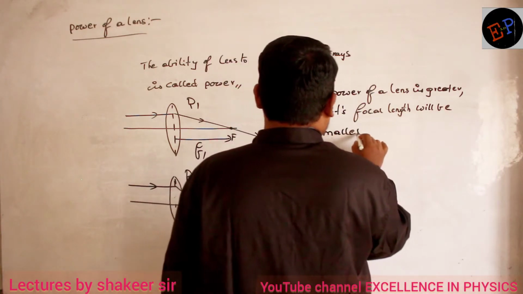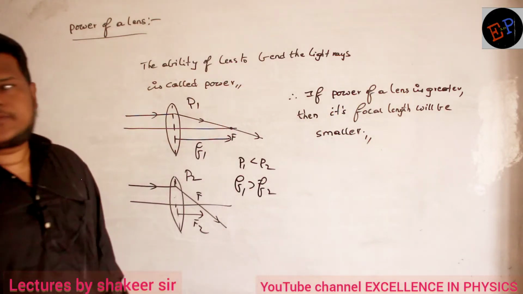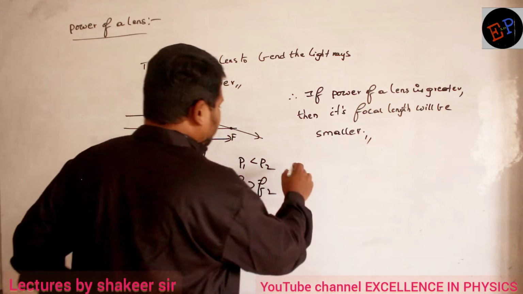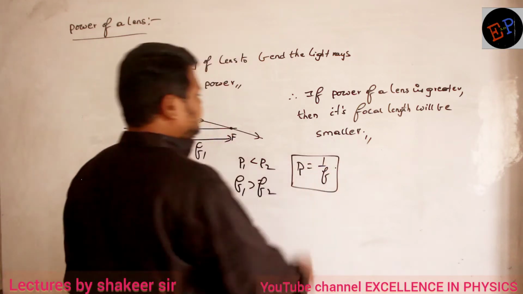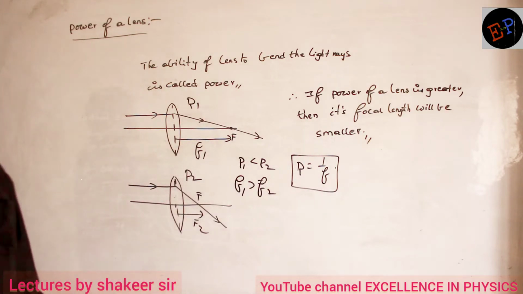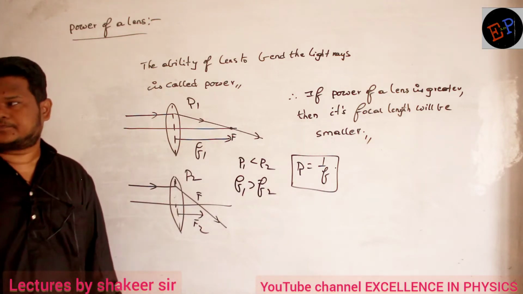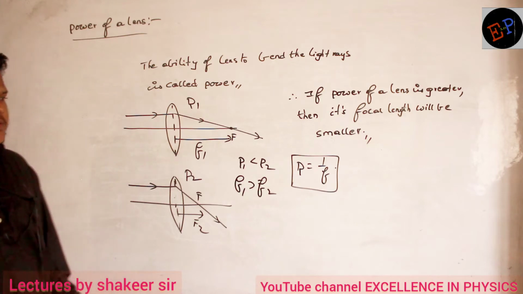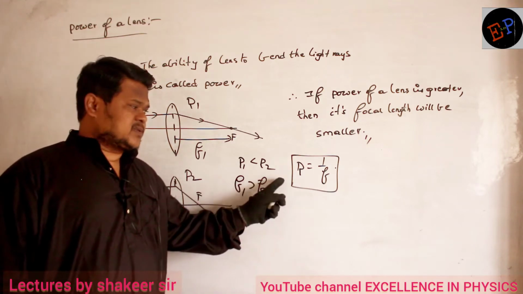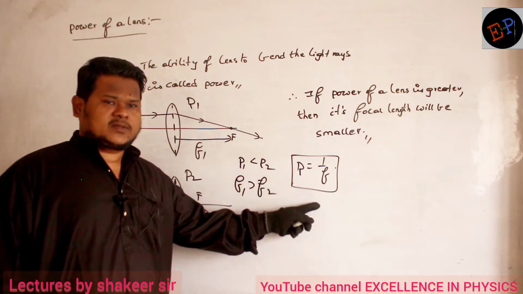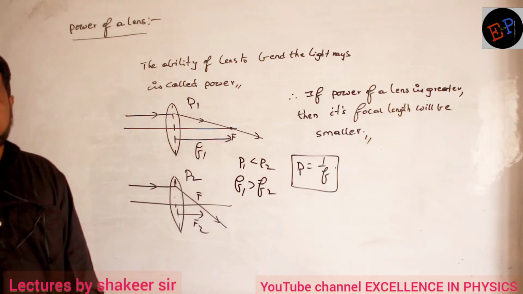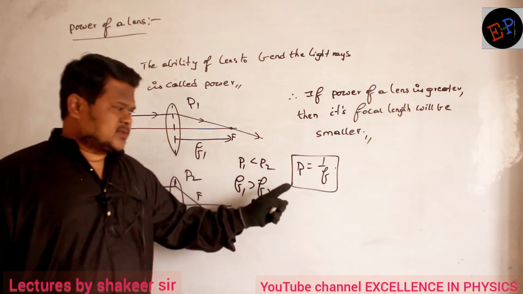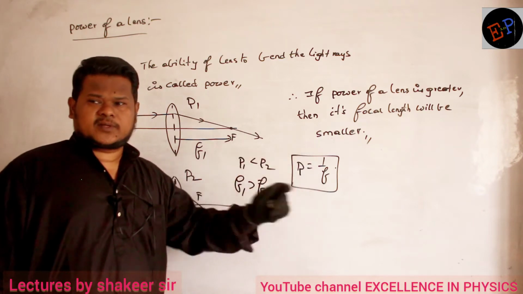So how can I write a relation between them? I can write just P is equal to 1 by F. This is the relation. P is equal to 1 by F, because they are reciprocal. If power is greater, focal length should be smaller. So this is the relation between them: P is equal to 1 by F. Wherever you find 1 by F, there you can use P.